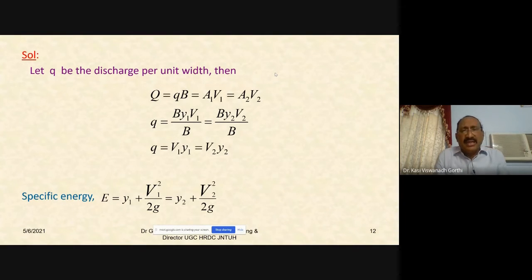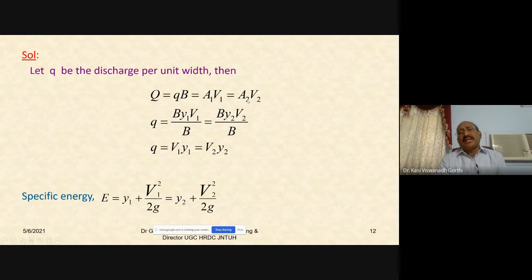Since it is a rectangular channel, let small q be the discharge per unit width. If capital B is the width of the channel, then the total discharge passing through the channel is capital Q. So capital Q would be equal to small q multiplied by B, where small q is the discharge per unit width. For the total width, it will be q into B, which will be equal to the total discharge Q. Based on the continuity equation, Q would be equal to A1 V1, also equal to A2 V2.